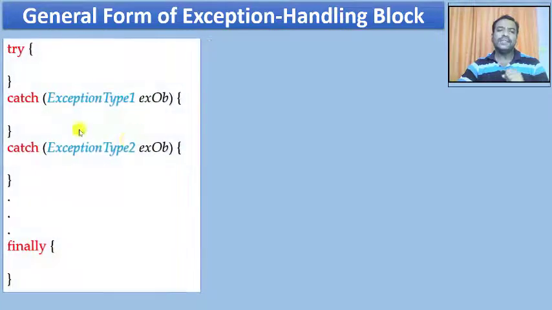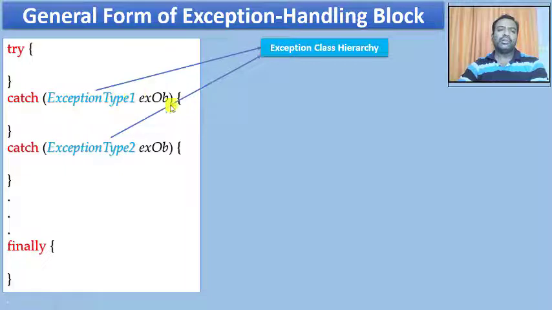Now as this general form stands, just look at this exception type 1 and exception type 2. What is this exception type all about? If you remember, I had just mentioned that whatever exception we have in Java, it is going to be an object. We are going to create an exception object every time an exception occurs.